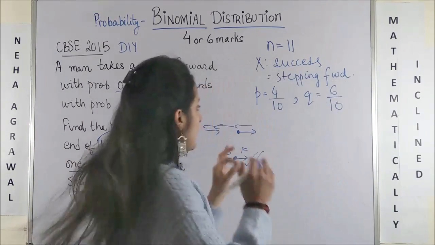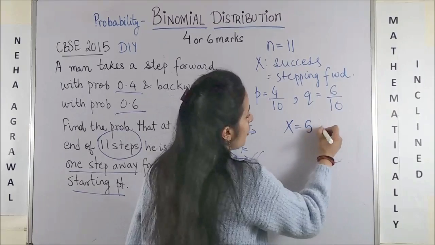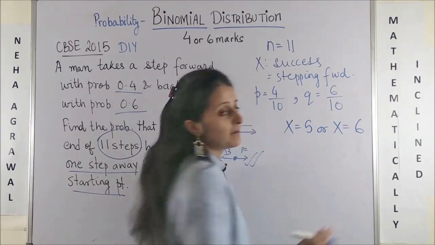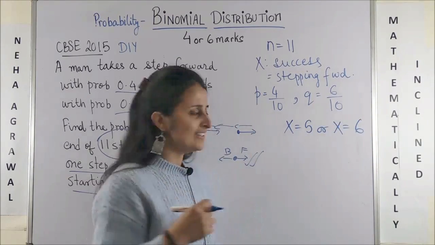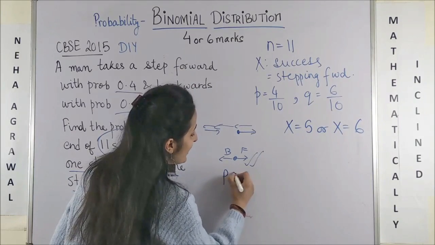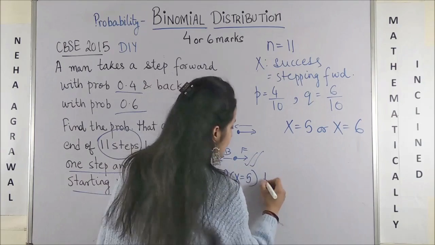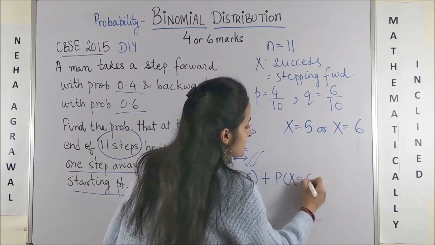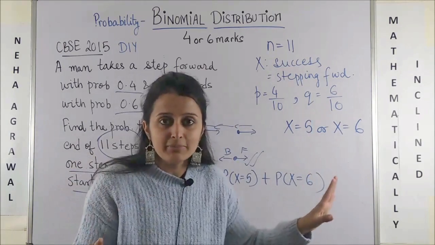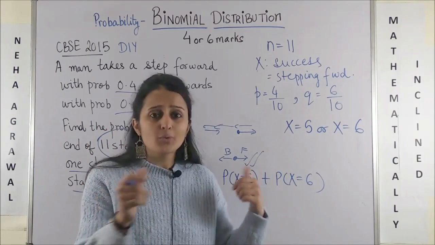In short, x has to be 5 or x has to be 6. बस इतनी सी बात थी. So that means you had to find probability of x equal to 5 plus probability of x equal to 6. Now you have everything in place. Please find out quickly.